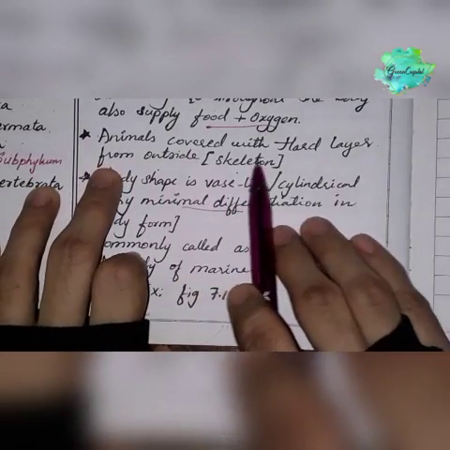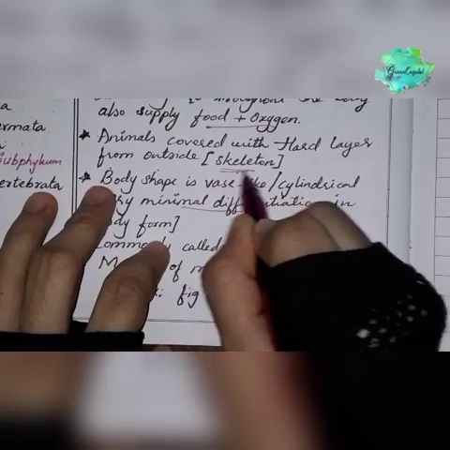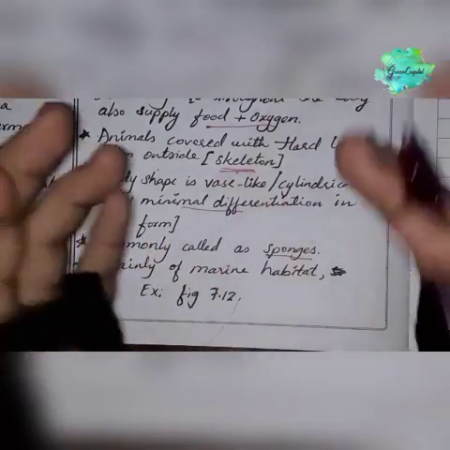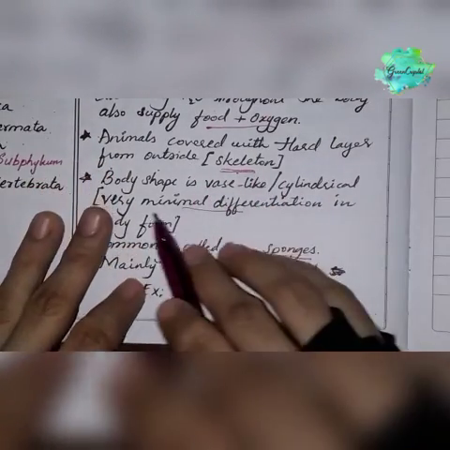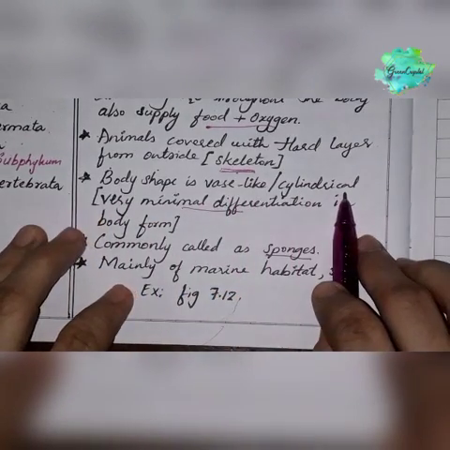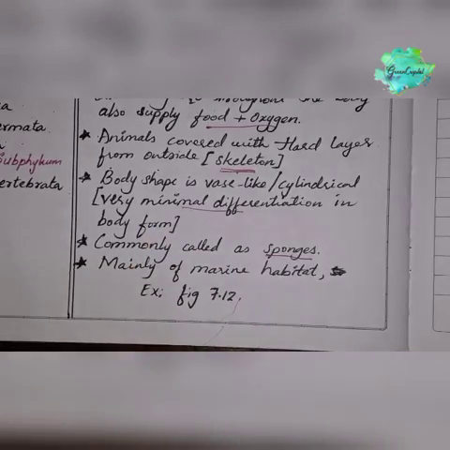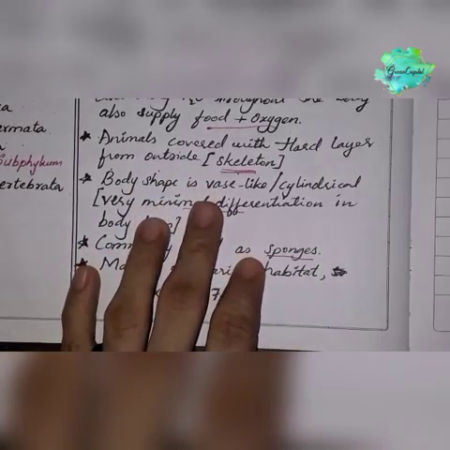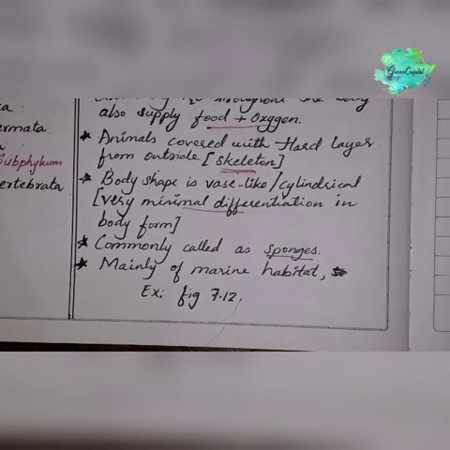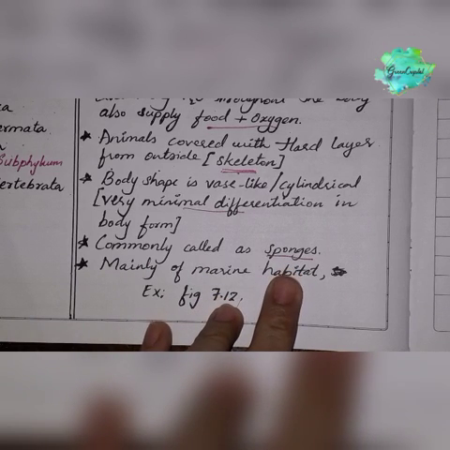Then animals are covered with a hard layer from the outside, that is called the skeleton. The hard layer will be covered from outside, and the body shape is vase-like or cylindrical. So very minimal differentiation we will see in the phylum Porifera. Commonly they are called sponges.